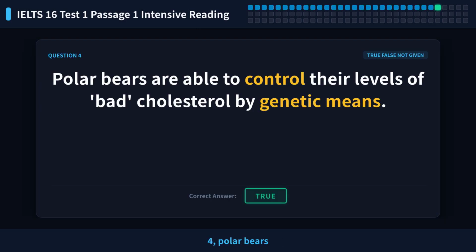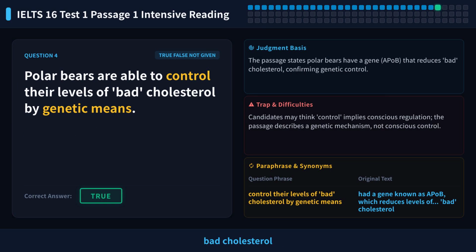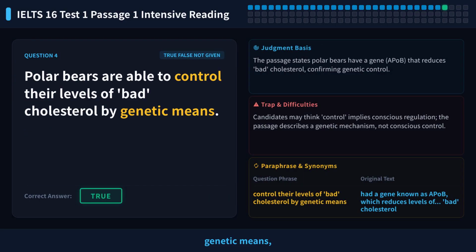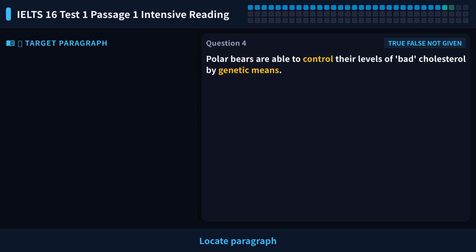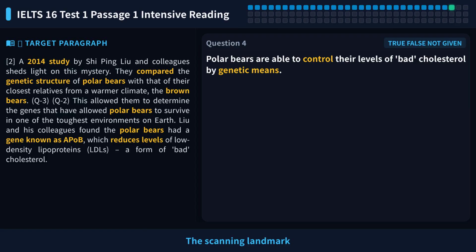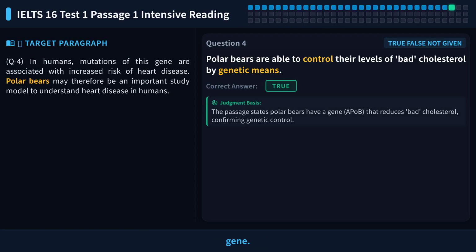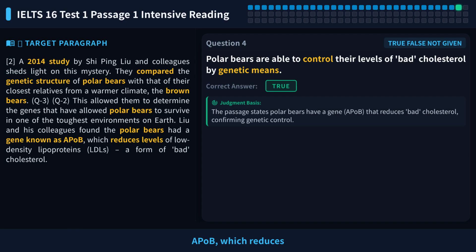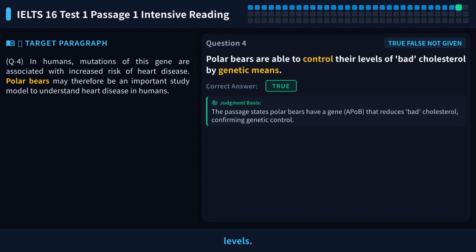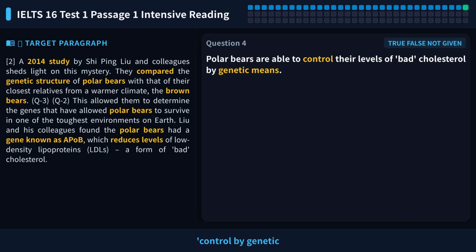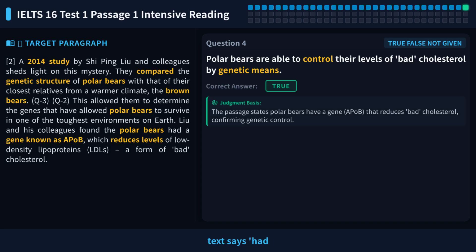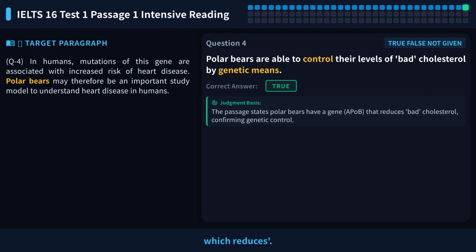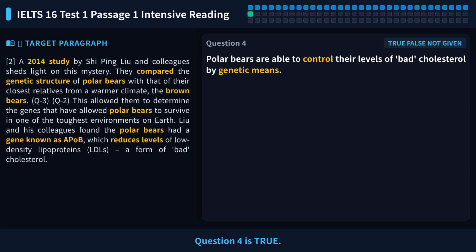Let's look at question 4. Polar bears can control their bad cholesterol levels by genetic means. Key clue words, genetic means, control bad cholesterol. Locate paragraph 2. The scanning landmark word is the ApoB gene. The original text says, polar bears had a gene called ApoB, which reduces bad cholesterol levels. The statement says, control by genetic means, and the text says, had a gene, which reduces. This is a clear synonym replacement. So the answer to question 4 is true.